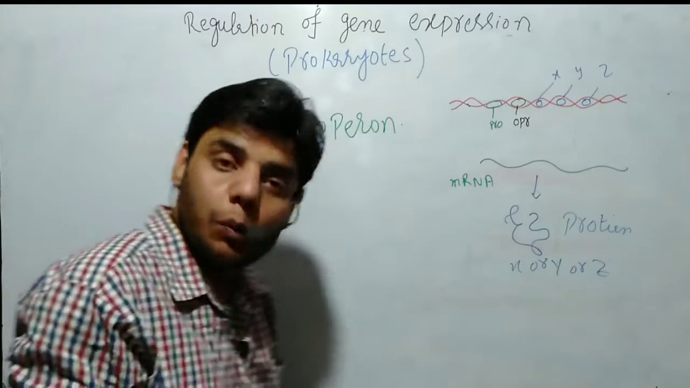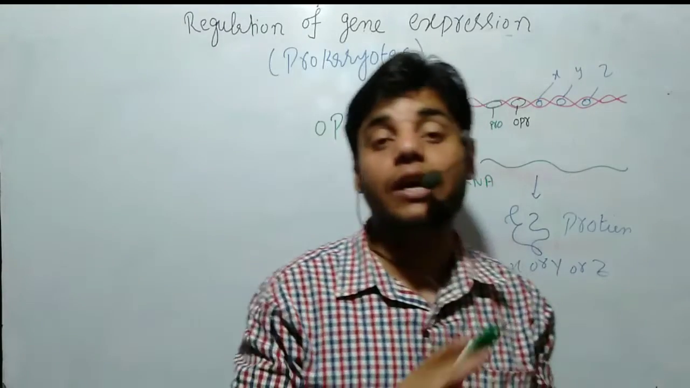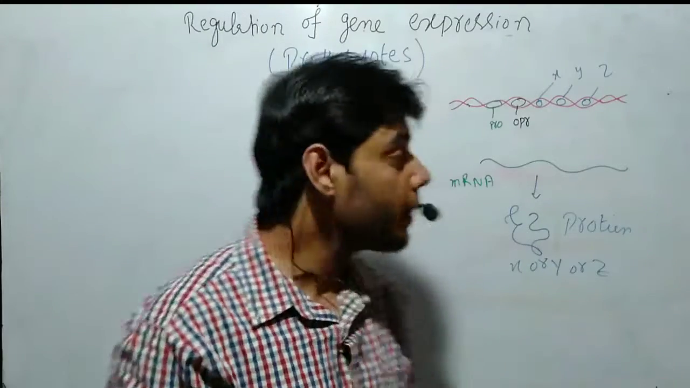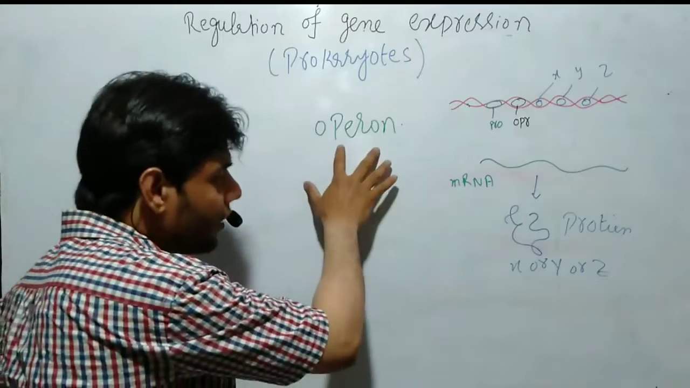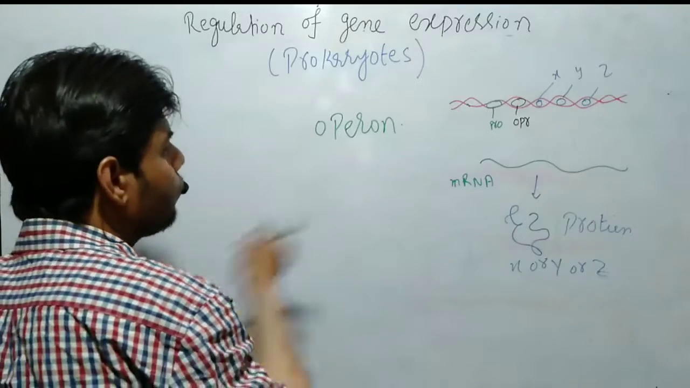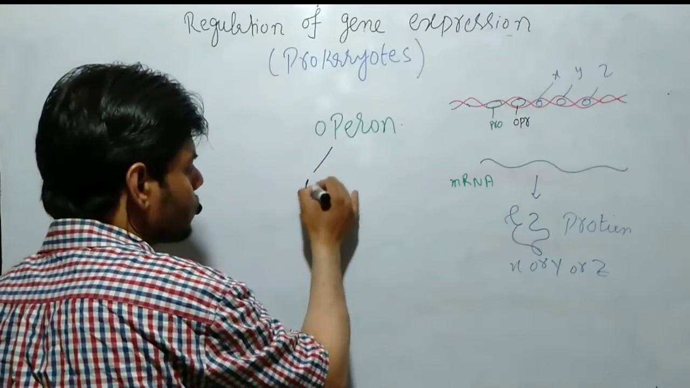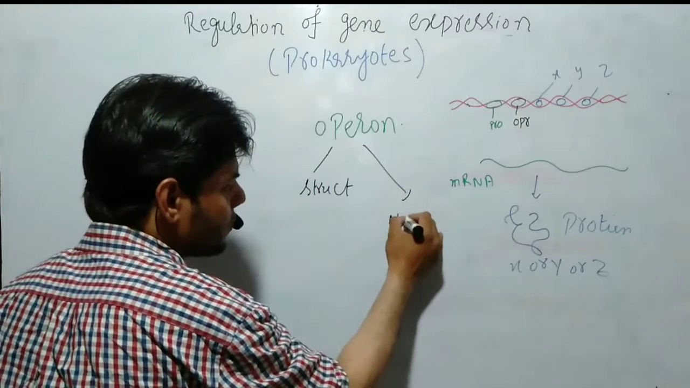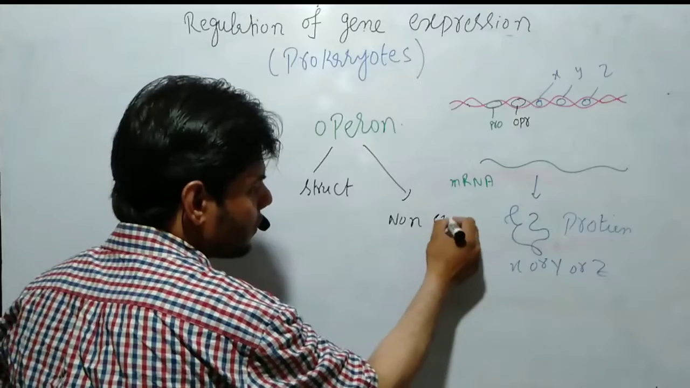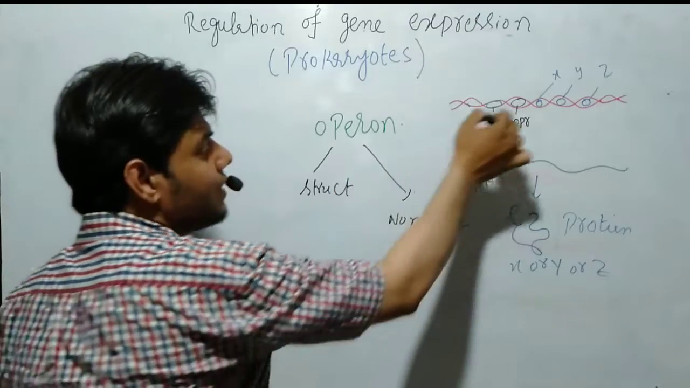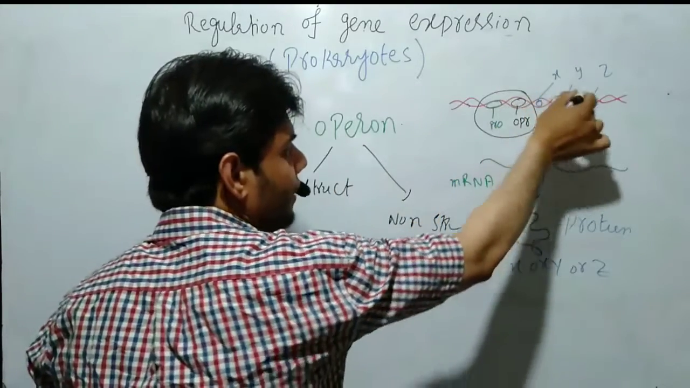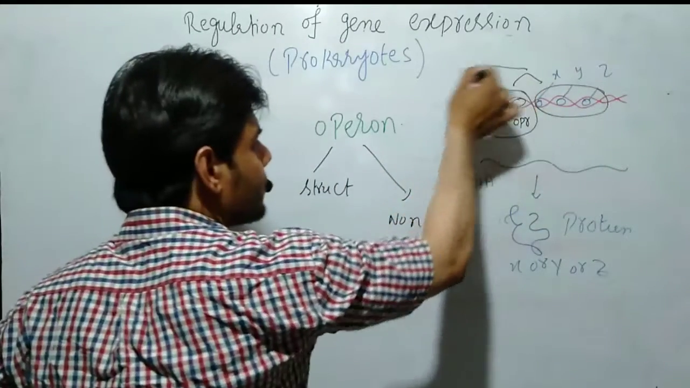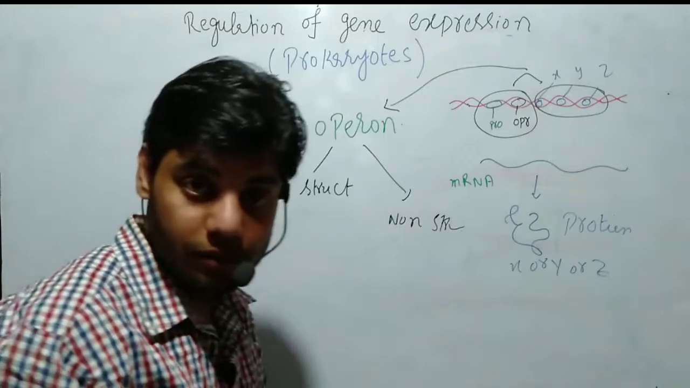Actually, the operon concept, we will explain it in detail, inshallah, in upcoming video lectures. Now, in case of an operon, we have two types of genes, which we call structural genes and non-structural genes. So this is the non-structural gene, and this is the structural gene. These two things together are called an operon.